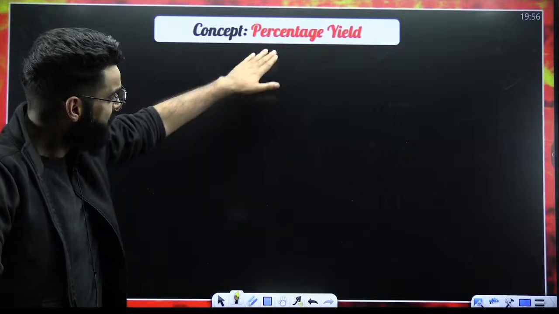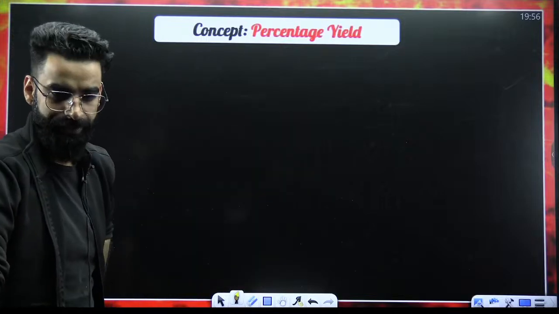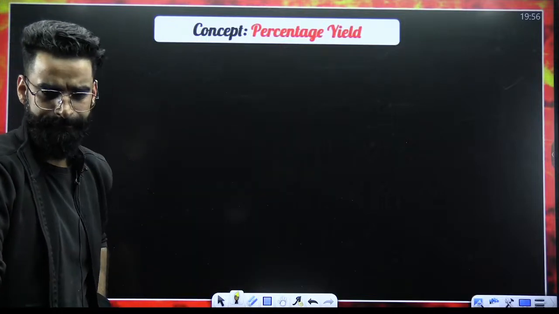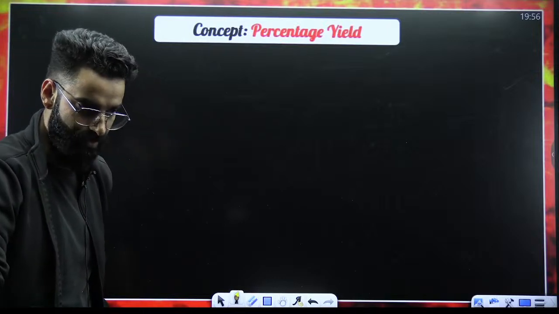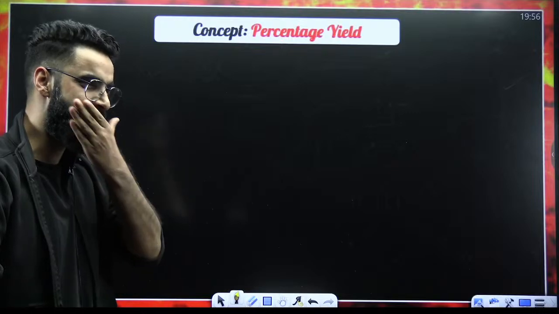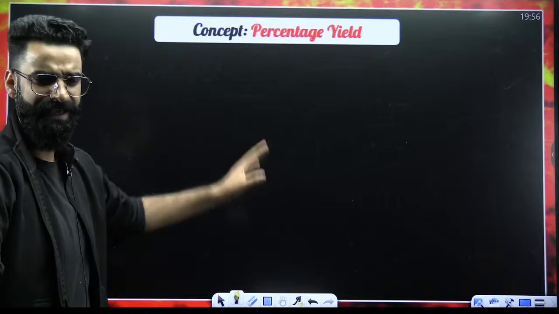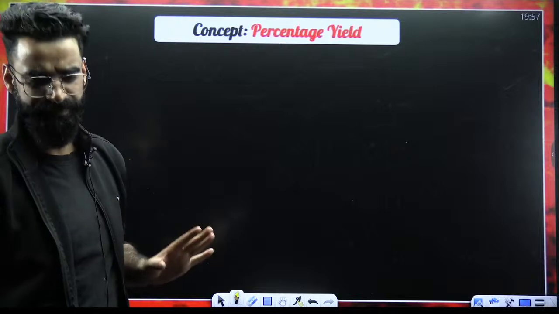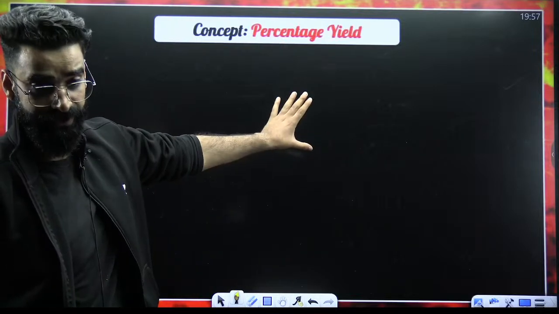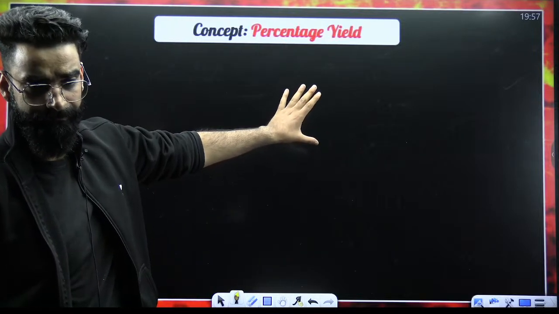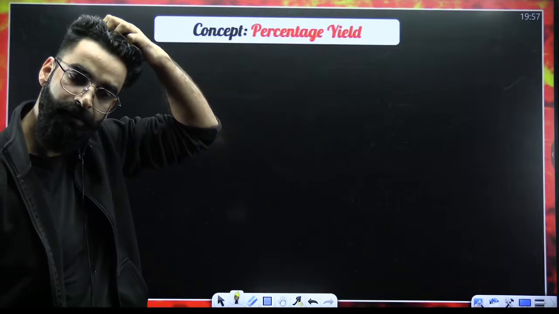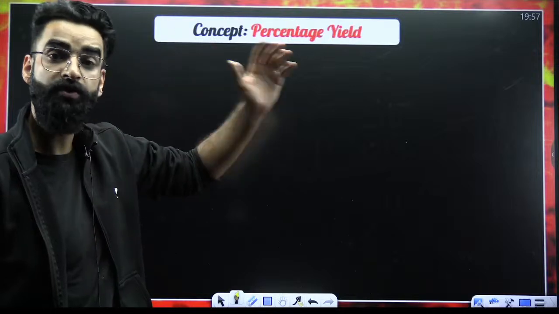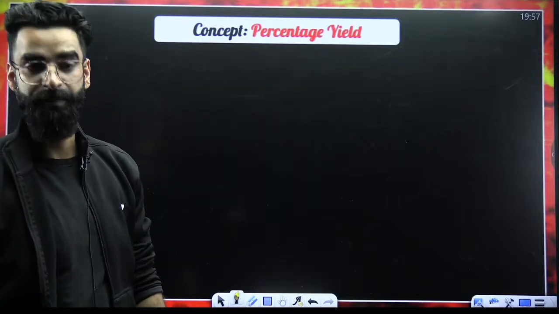Okay. So let's move on to one more concept now, that is percentage yield. This is again frequently asked. So what this percentage yield exactly is all about and what kind of questions are asked? There are 4 to 5 different types of questions that can be asked from percentage yield.